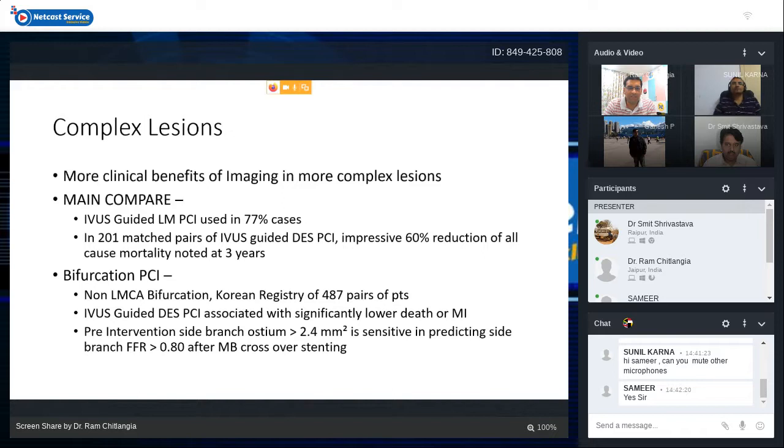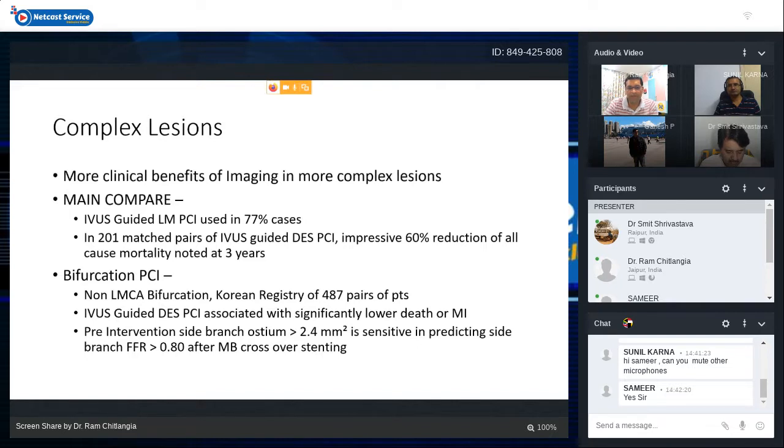Similarly, in another registry of bifurcation PCI, IVUS-guided PCI was associated with significantly lower death rates and MI rates. And if you can do side branch ostium IVUS, and it is more than 2.4 mm square, it is sensitive in predicting a side branch FFR of more than 0.80 after main branch crossover stenting.